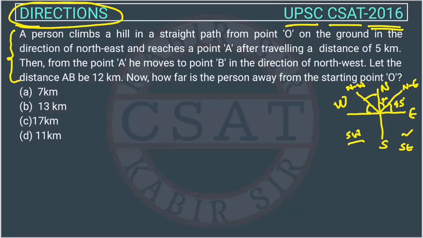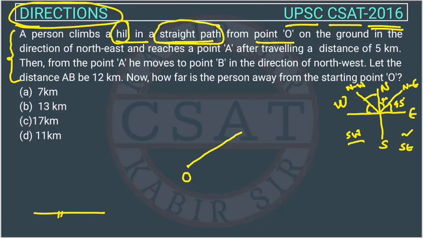Now, a person climbs a hill in a straight path from point O. So there is a point O somewhere, let's assume here. The person is climbing a hill in a straight path. Don't get confused, this is not a horizontal plane because they have given that he is walking on a hill.